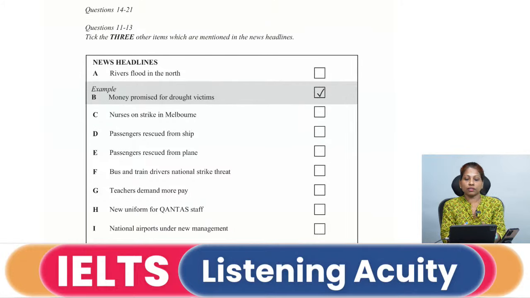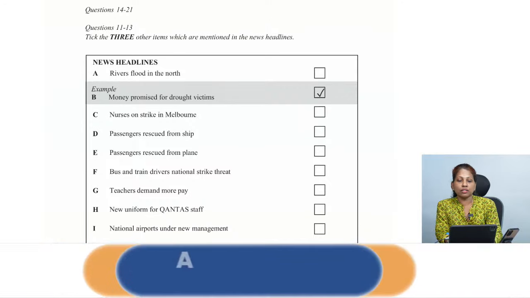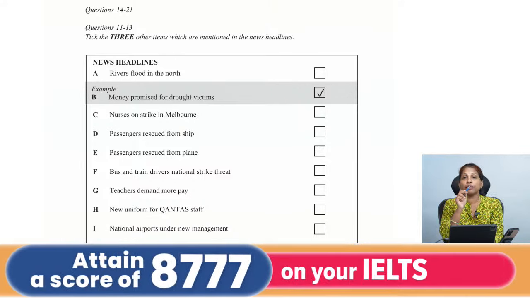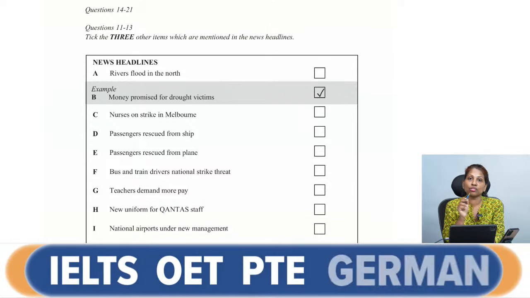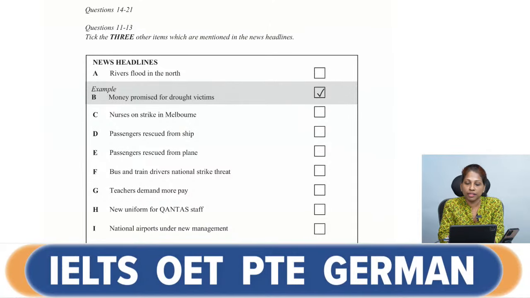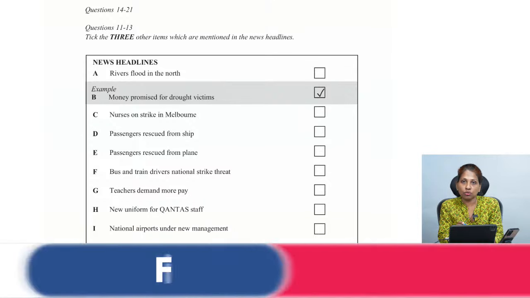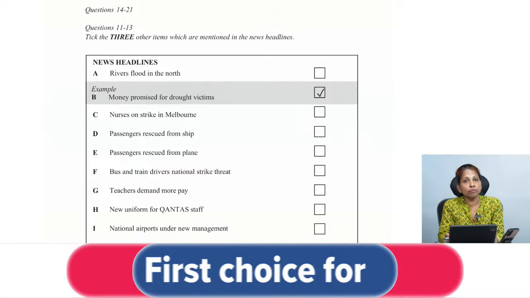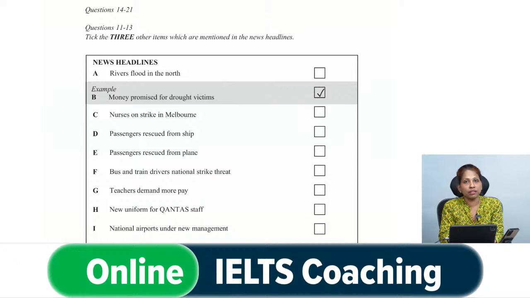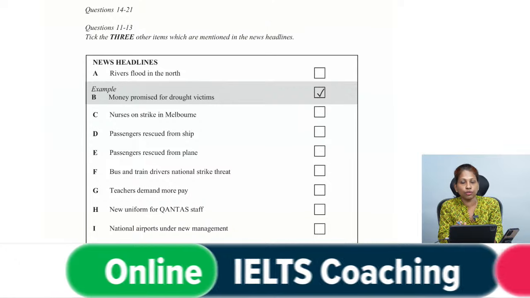Now the first option given is nurses on strike in Melbourne. Melbourne is the name of a place, and it was already mentioned in the Australian news. So Melbourne is a place in Australia, and that is nurses on strike in Melbourne. It is not necessary that once they say Melbourne, that will be the news they talk about, but it's exactly a keyword for you.